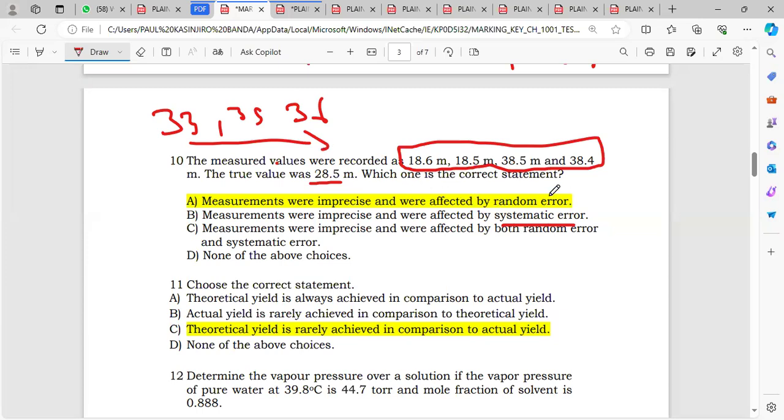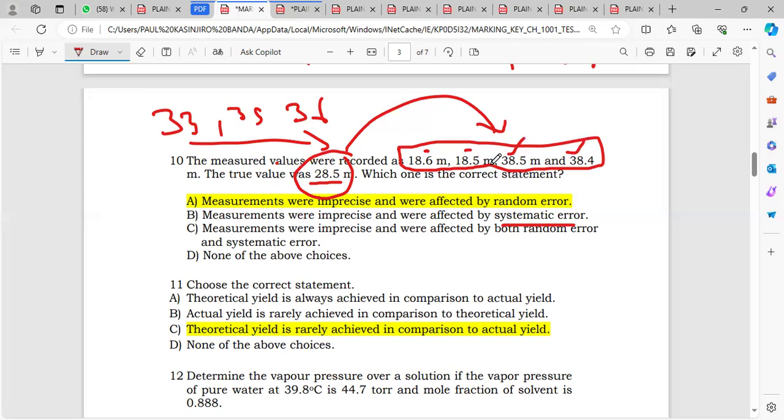But if it's a random error, some values will be less than this number and some will be greater, which is our case here. From the true value, we have values that are less, which are the 18s, and values that are greater, which are the 38s. So what can we conclude?